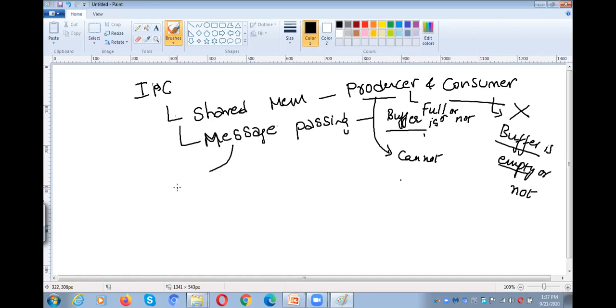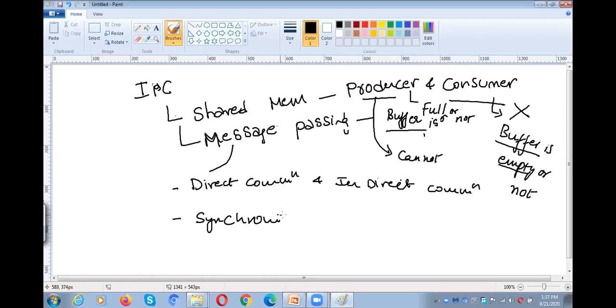And the next one is message passing. Under message passing, we have to discuss direct communication and indirect communication, and then synchronization, and then buffering. So, coming to direct communication and indirect communication.